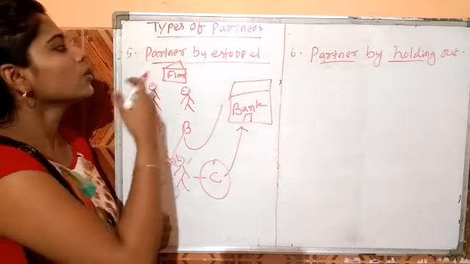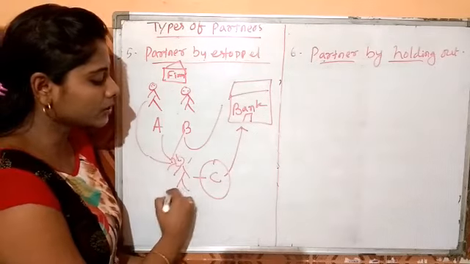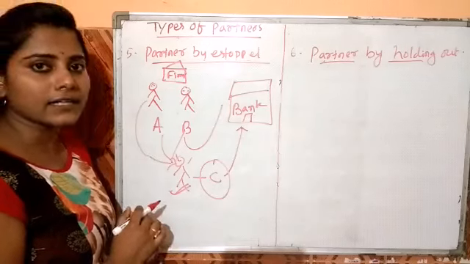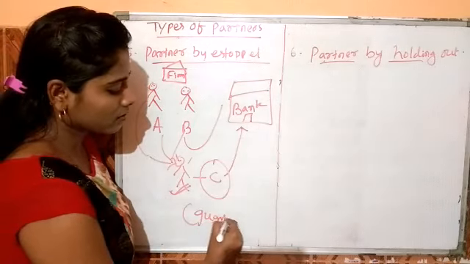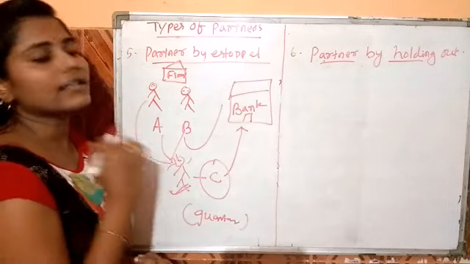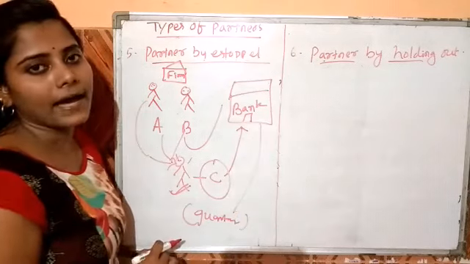So this is known as partner by estoppel. And who is the partner by estoppel? C is the partner by estoppel. He acts just like a guarantor in the partnership firm in the eyes of the bank.